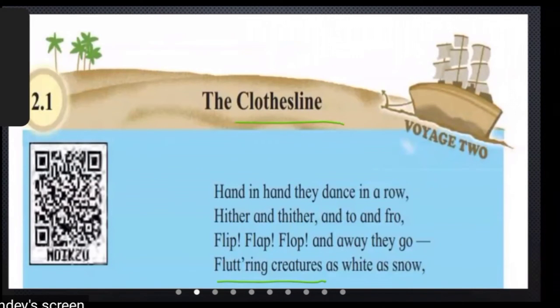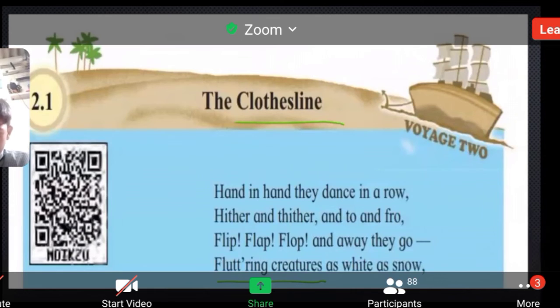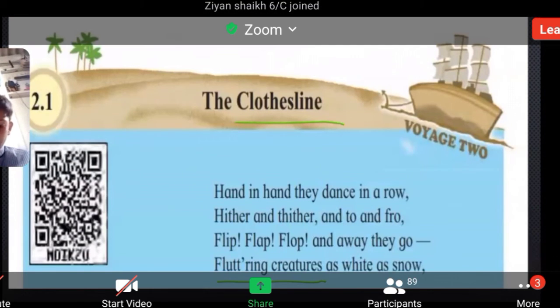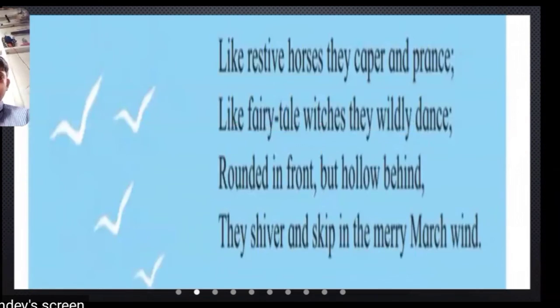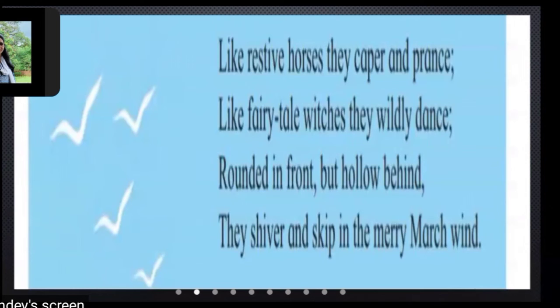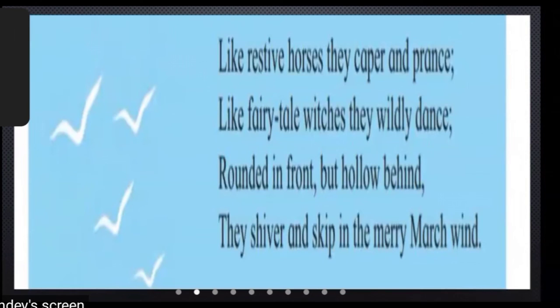The clothesline, hand in hand, they dance in a row, hitter and chitter and to and fro. Flip, flap, flop, and away they go, fluttering creatures as white as snow. Like rusty horses, they caper and prance, like fairy tale witches they wildly dance, rounded in front but hollow behind. They shiver and skip in the merry March wind.